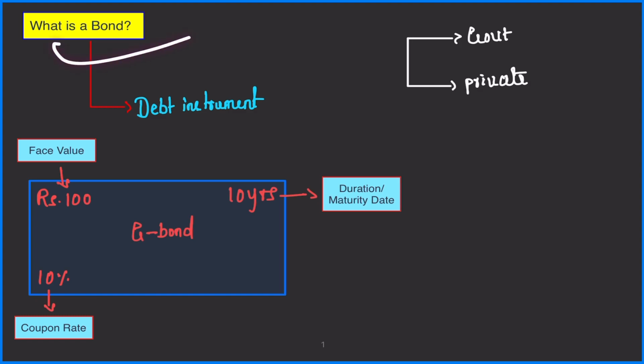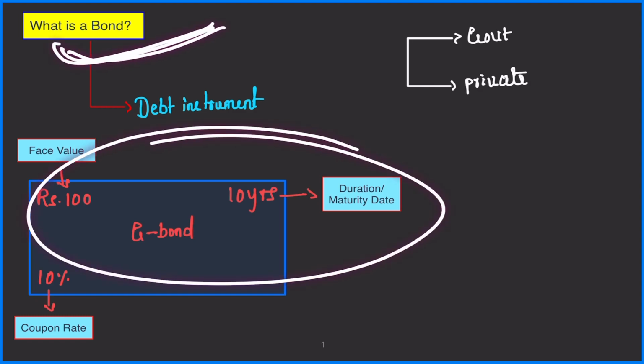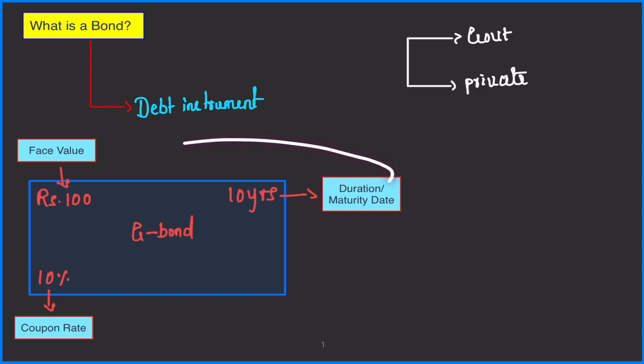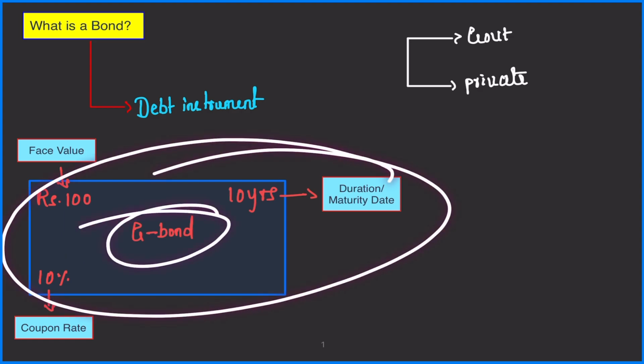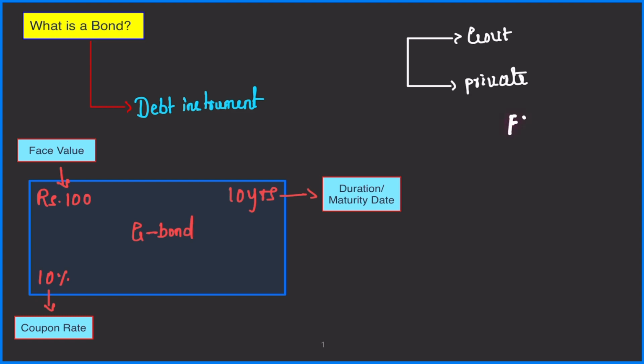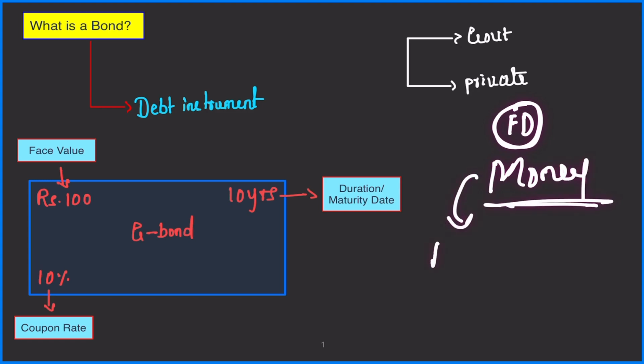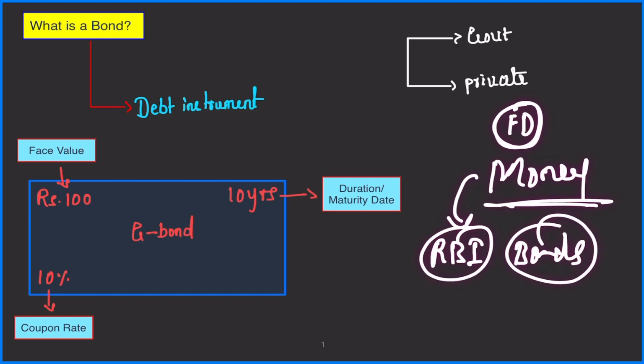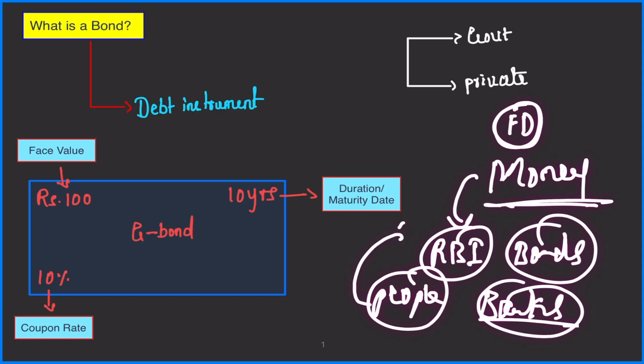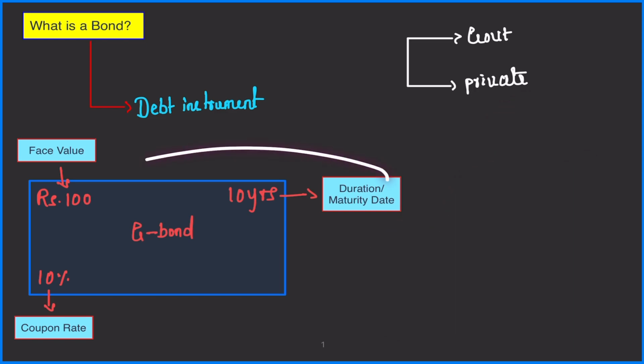Now, let us understand what are the basic components of a bond. Let's say this is a bond issued by Government of India, right? Government of India has fiscal deficit. To fill this fiscal deficit, government requires money, right? And where does government take money from? Government asks RBI to issue bonds. And who will purchase these bonds? People, right? People and banks and other financial institutions purchase these bonds from government and they give money to the government. In return, government issues this bond which has certain promises.